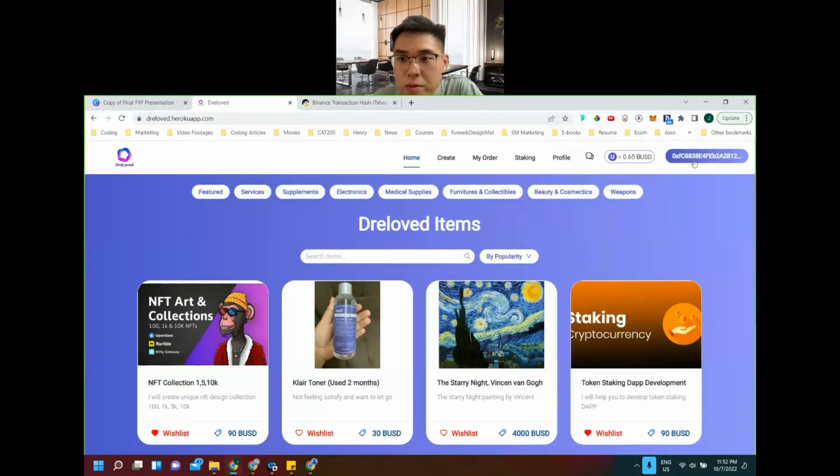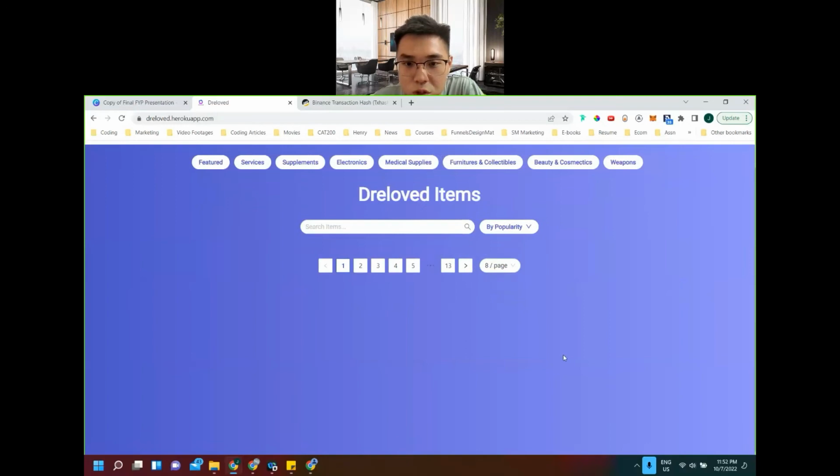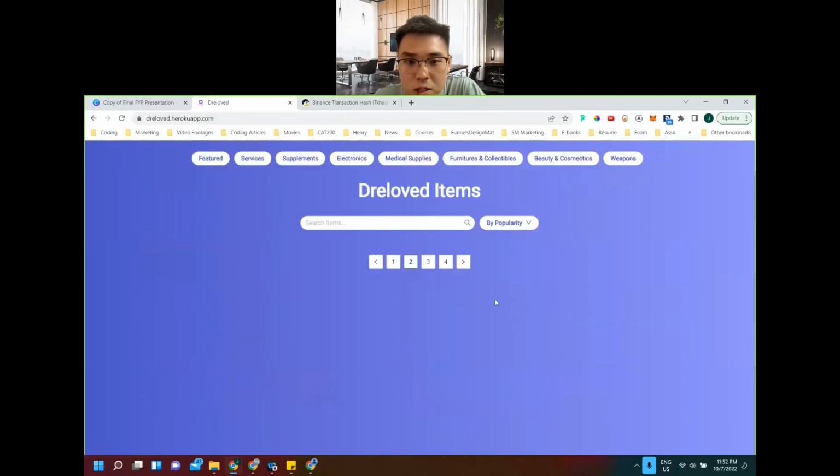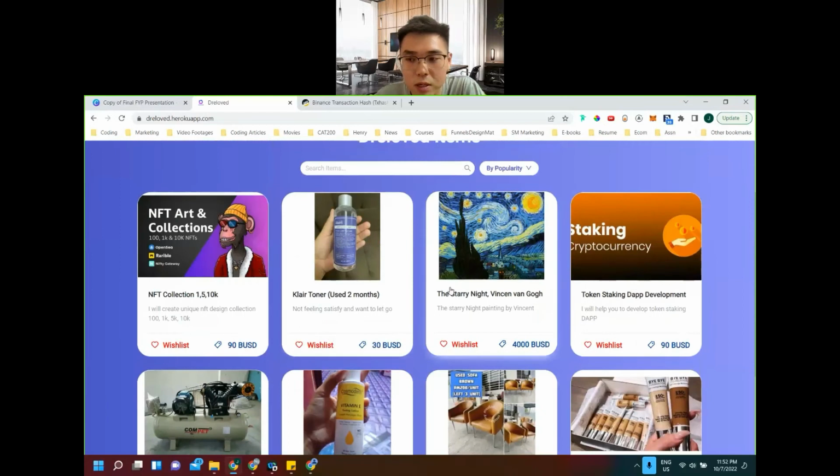Right now it's already connected, but let me refresh it because I want to show the guest feature. As a guest, I'm able to view this page as well. It's paginated into 4 pages, every page with just 8 items, and by default it's shown by popularity. So I have a view count algorithm behind it.